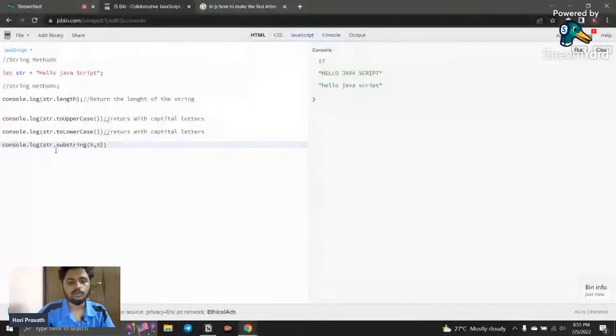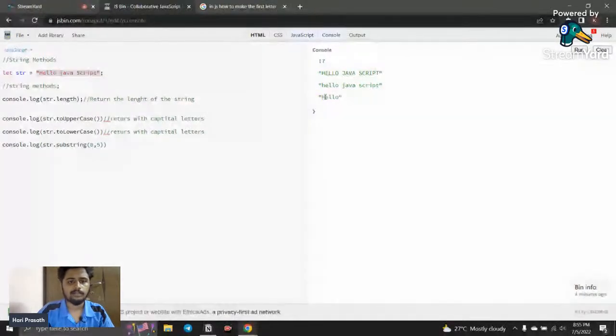So what is it going to do? It is going to slice this part only. How can we do that? I just refresh this, and here you can see the hello is sliced out from this entire sequence.